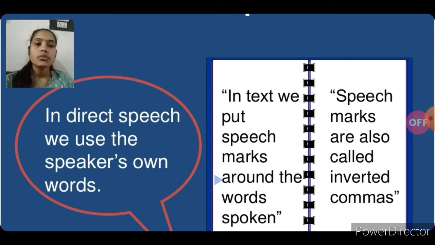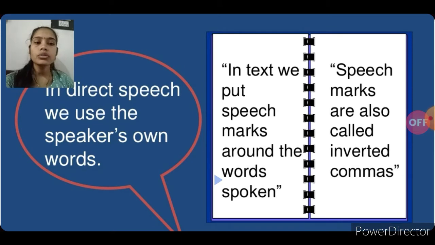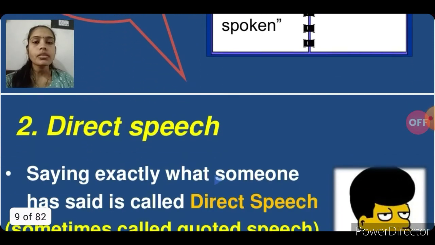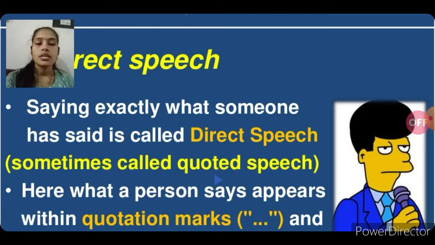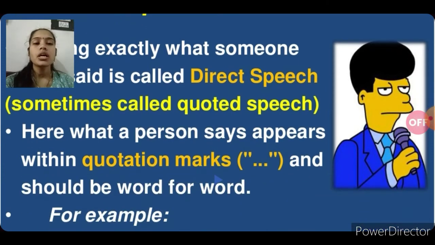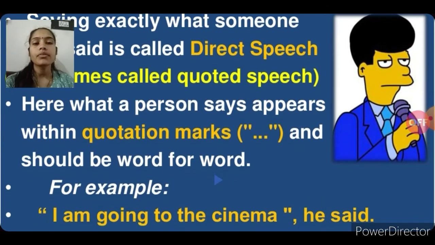In text, we put speech marks around the words spoken, and speech marks are also called inverted commas. Saying exactly what someone has said is called direct speech, sometimes called quoted speech. Here, what a person says appears within quotation marks and should be word for word.